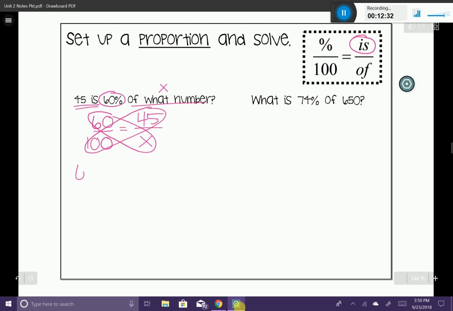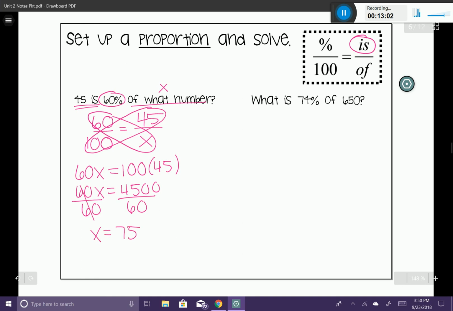I'm going to set it up as 60 times x is equal to 100 times 45. And I can go ahead and use my calculator there to figure out the rest of this problem. So I have 60x is equal to 4,500. And then I'm going to divide both sides by 60. In our case, x is going to equal 75. Now let's go back up to the problem and read it again. 45 is 60% of 75.